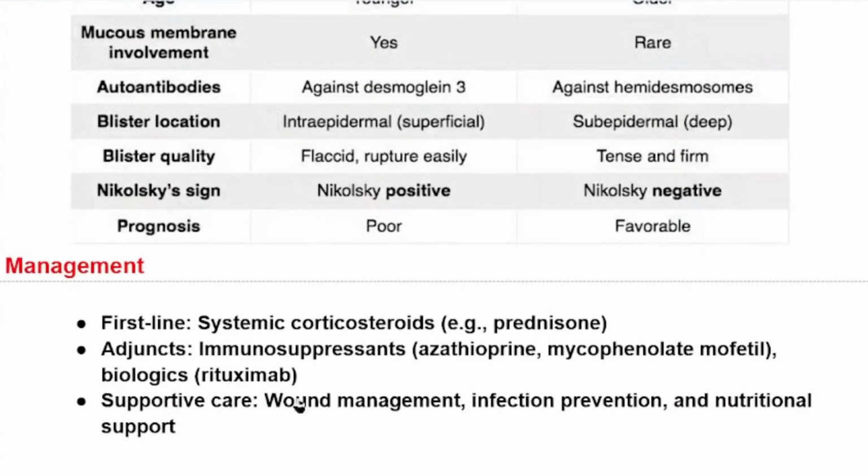Management is usually with first-line systemic corticosteroids, for example prednisone, and adjuncts like immunosuppressants such as azathioprine, mycophenolate, and biologics like rituximab if systemic corticosteroids are not responding well. Supportive care includes wound management, infection prevention, and nutritional support.